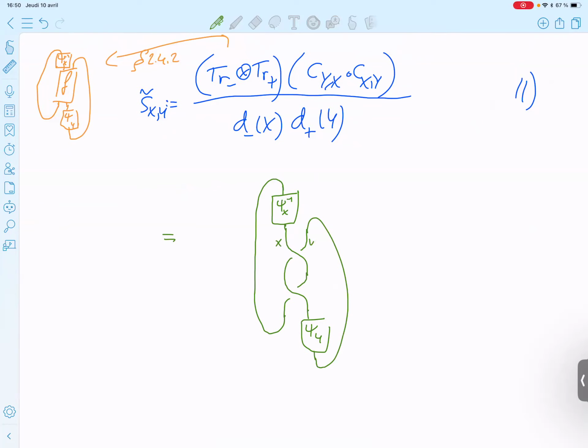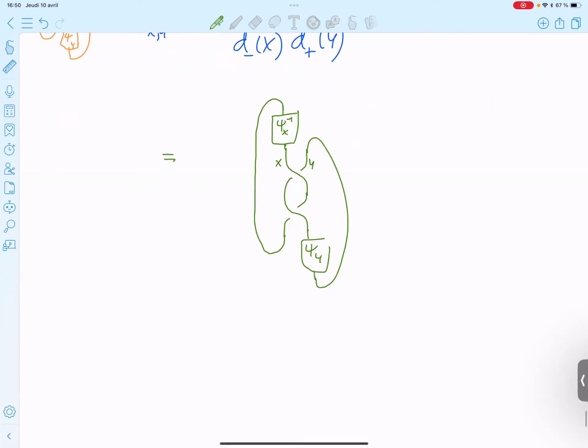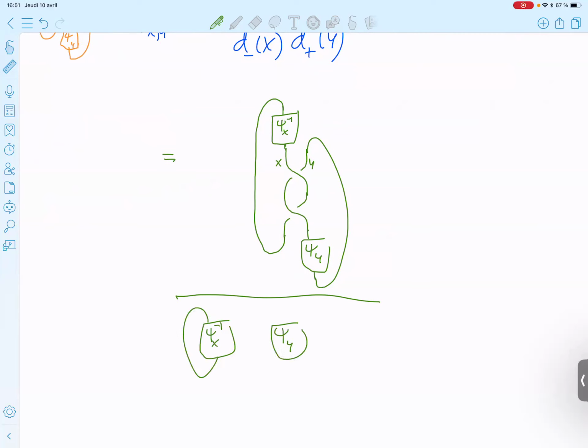Here it's X, here it's Y. And you divide by phi X inverse phi Y.